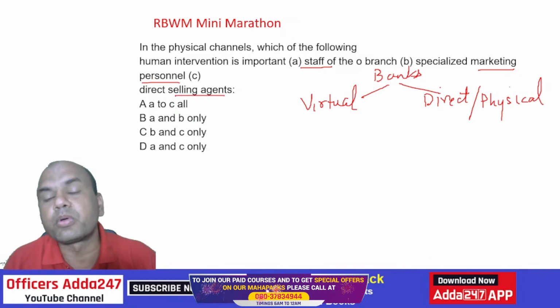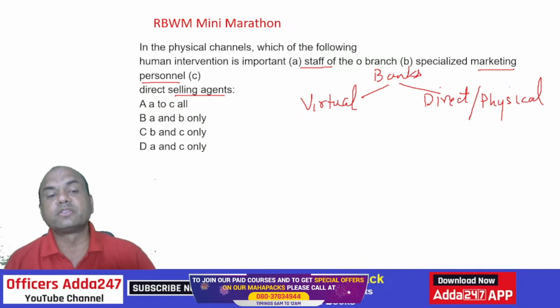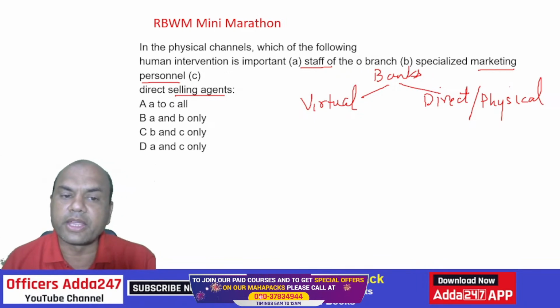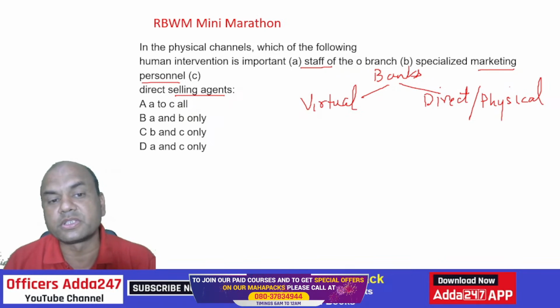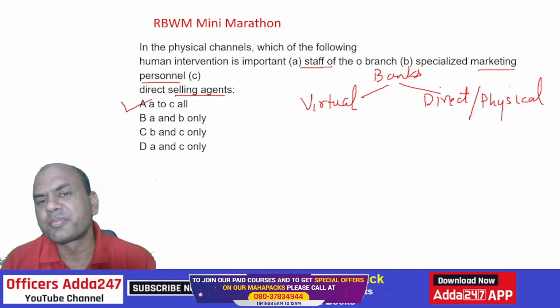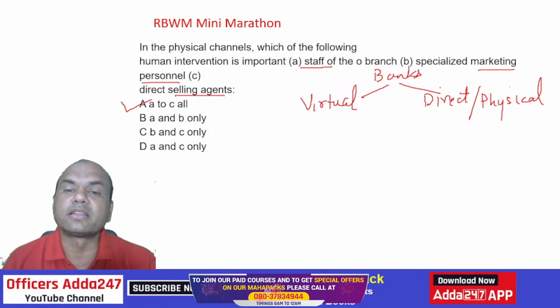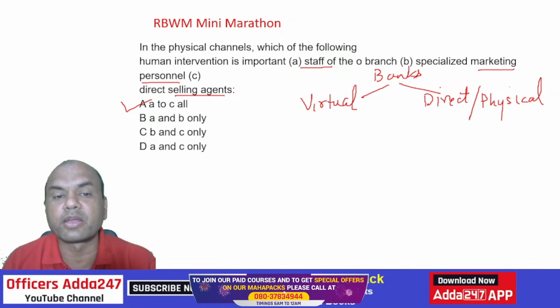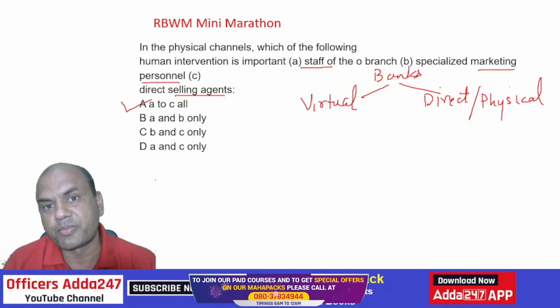So who is more important? A to C all, A and B only, B and C only, or A and C only? What do you think? Obviously, the answer is A to C all, right? Why? You can't at all say this staff is more important and this marketing personnel is not important, or that this DSA is not important. Everyone has their own role, right?